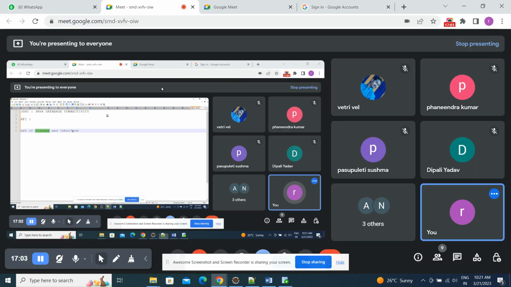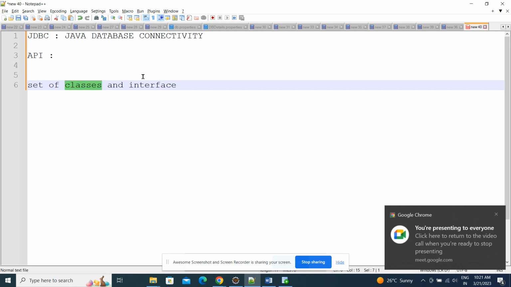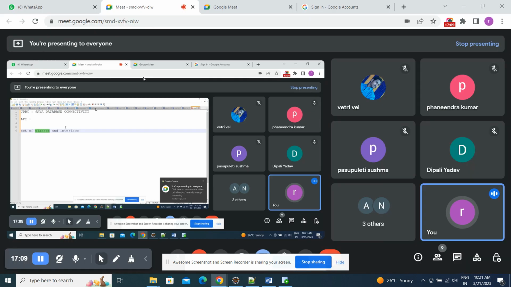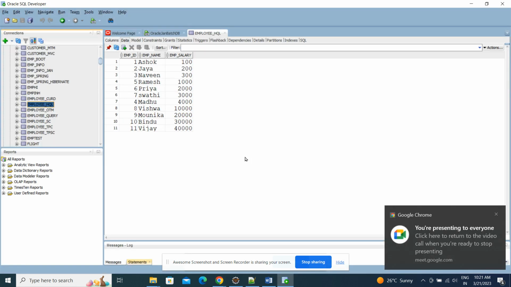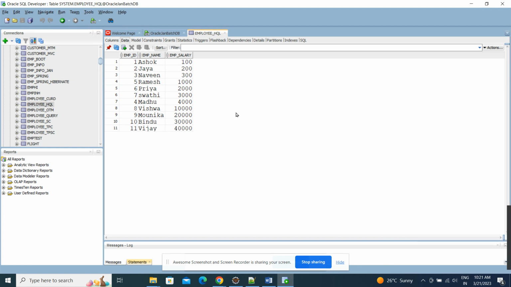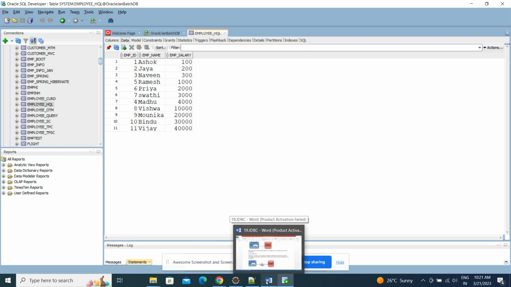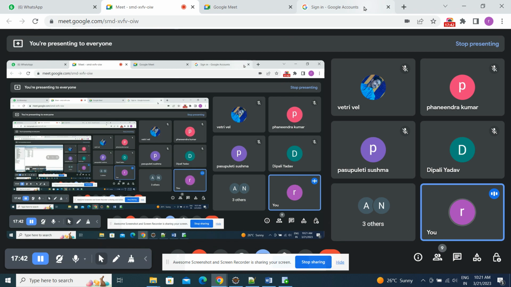Only with JDBC API we can't interact; some drivers are also required. What are those drivers? Let's say we are interacting with an Oracle database, then some drivers are required. The driver contains Oracle related classes and interfaces. What is needed for interacting with Oracle? Let's go to Google only.